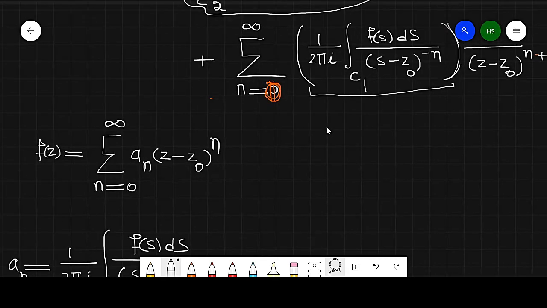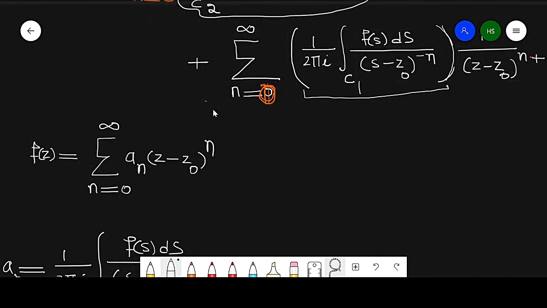In this case, if we start this summation from 1, then this n will be converted to n plus 1, when we start the summation from n equal to 1. So this can be treated as b_n.